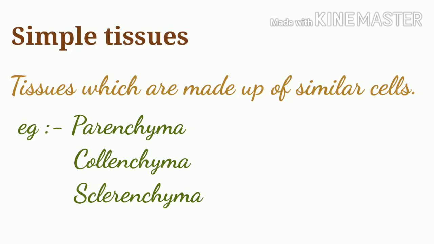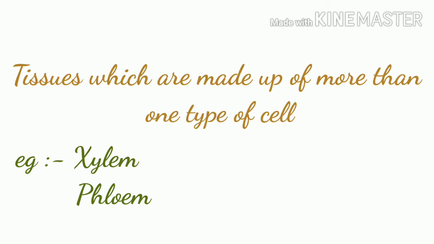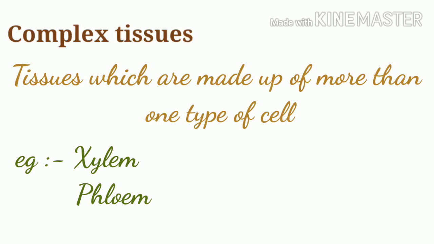Here we can see that the parenchyma, collenchyma and sclerenchyma are made up of same type of cells. Thus, they are called simple tissues. Whereas the xylem and phloem are made up of more than one type of cells and that's why they are called the complex tissues. Let's have a recap of the plant tissues.